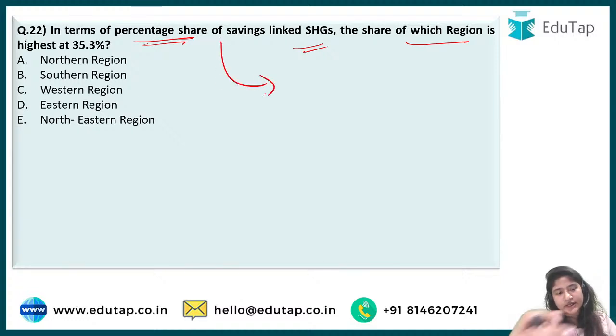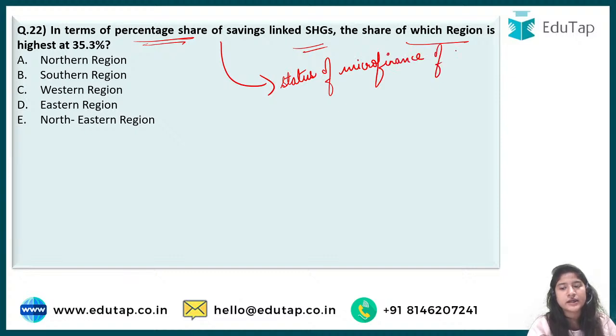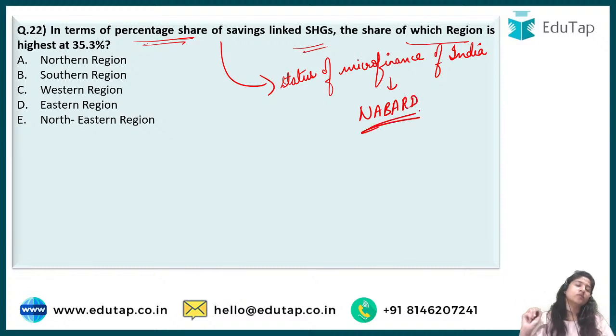This particular data that I'm asking is from the Status of Microfinance in India. This particular report is released by NABARD. It has been recently released by NABARD. I guess after phase 1, this particular report was released. So for phase 2, you should keep this in mind. Maybe you must have read other reports, but this one you may not have.